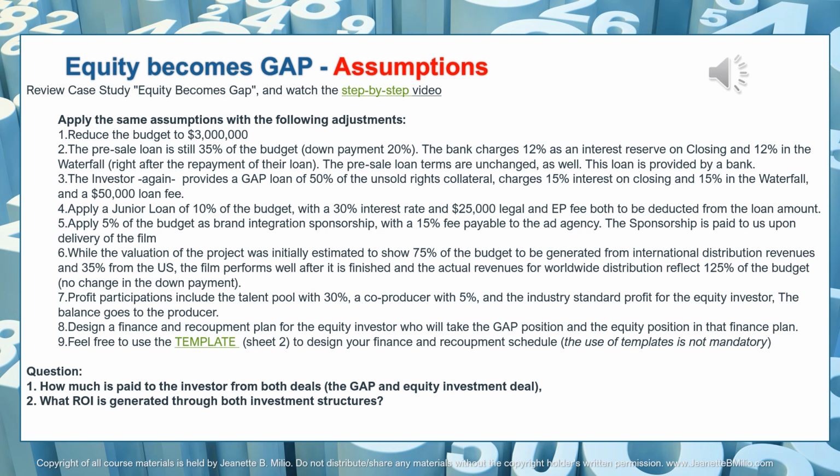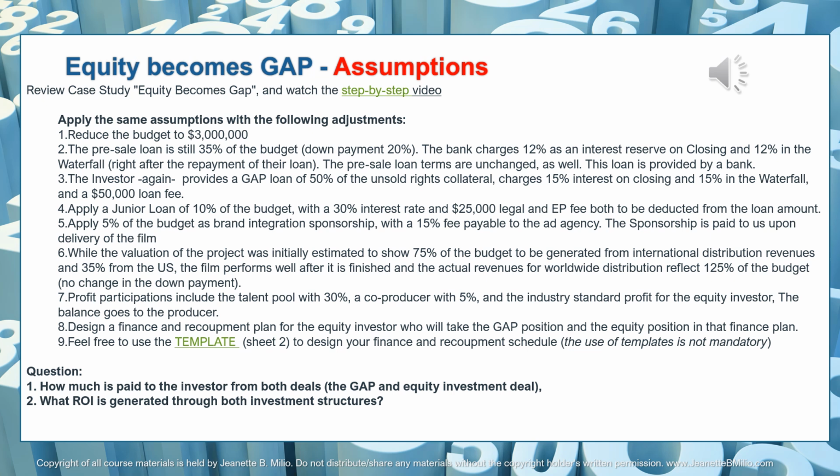Now, the second portion of the senior loan, which is the gap portion, is provided by the investor, as it is in the example case study, Equity Becomes Gap. This is the gap, and the equity includes the gap here as well. We are looking at a gap loan amount of 50% of the unsold rights. That is the unsold rights collateral. The interest charges are